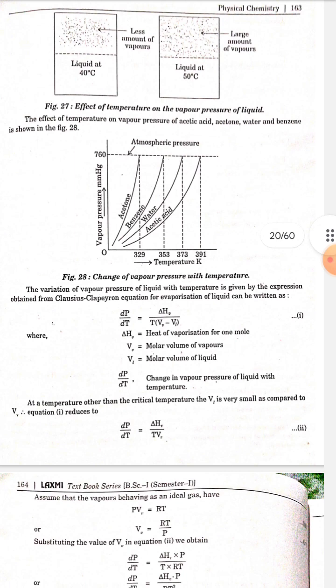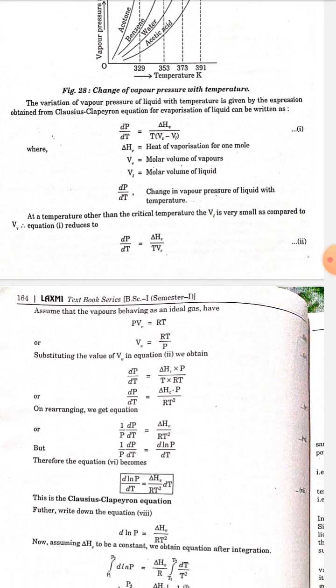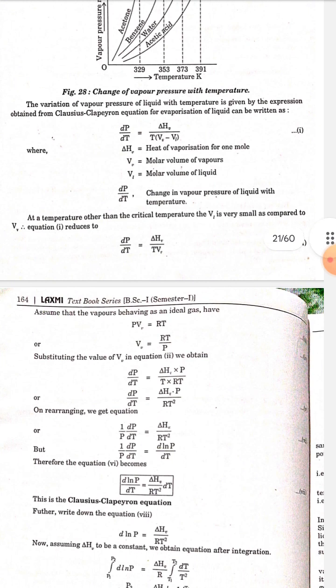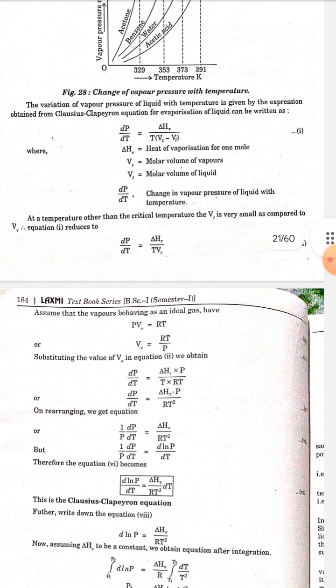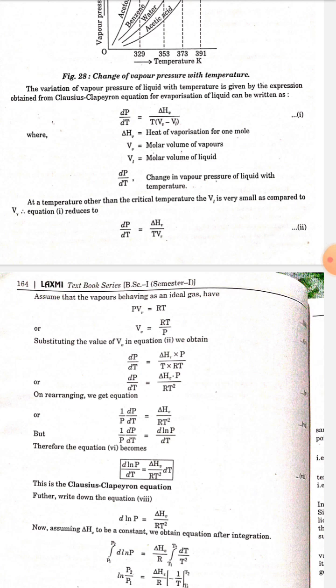Assume that the vapor behaves as an ideal gas. Then PV (small v) is equal to RT, so v is equal to RT by P. Substituting the value of v in equation 2, we obtain dP by dT is equal to ΔHv multiplied by P upon T multiplied by RT, or dP by dT is equal to ΔHv into P upon RT square.